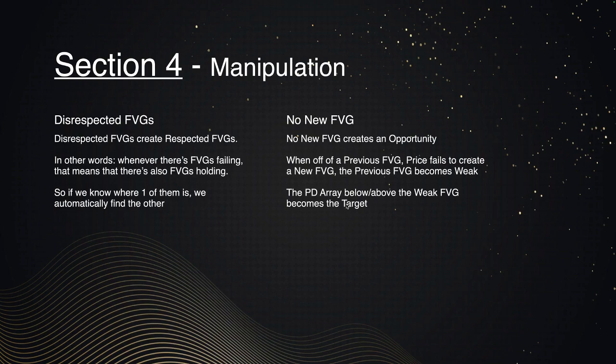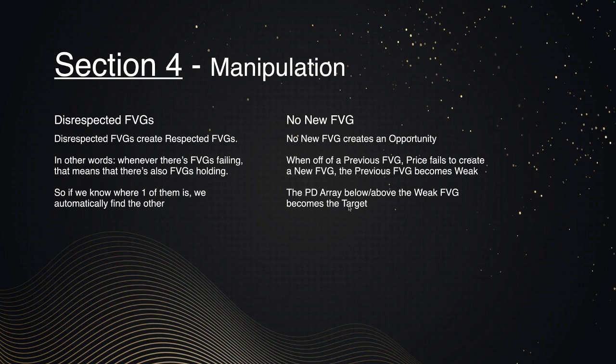it likely has something above that bearish fair value gap in the form of another fair value gap, in the form of an order block, whatever it may be, that becomes the target. Because a fair value gap that has already been traded back into can't become a target again. There's another PD array that is located right there that then becomes the target.